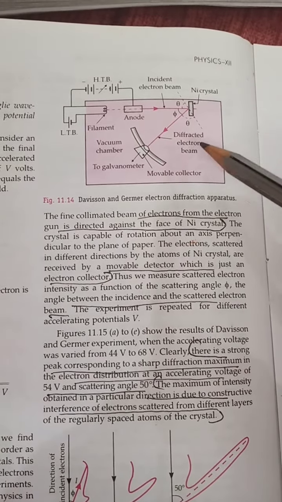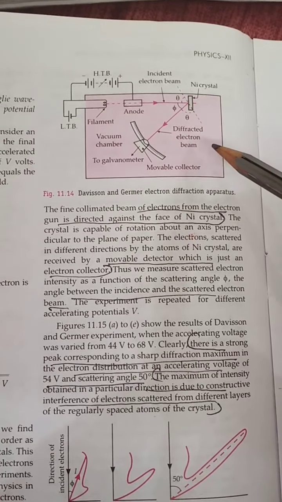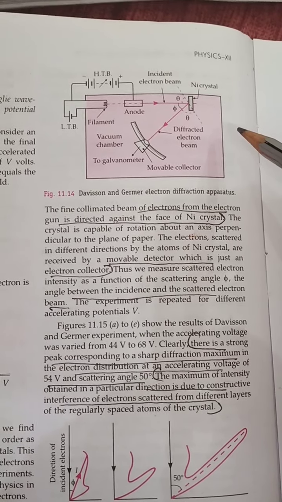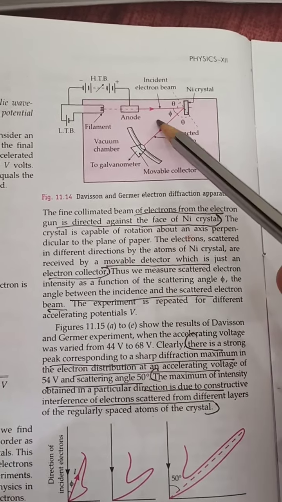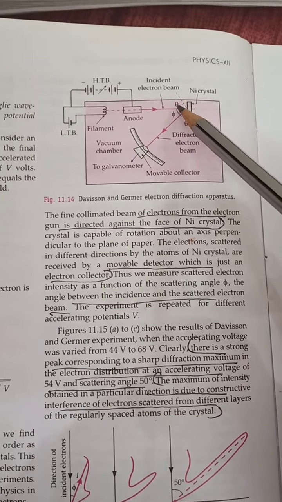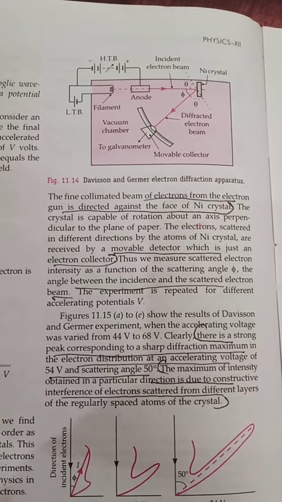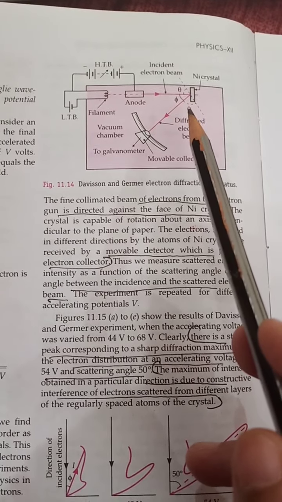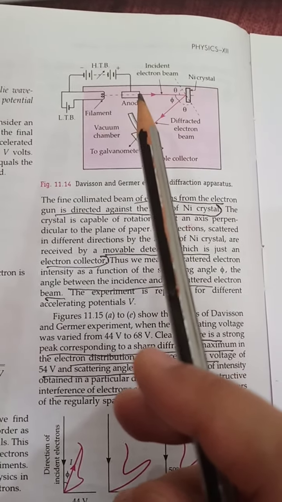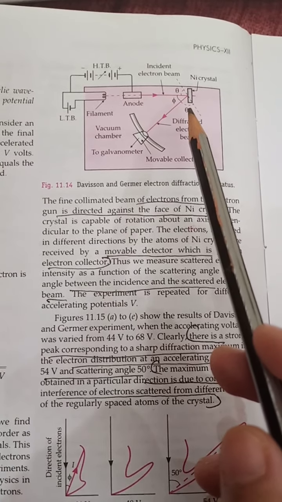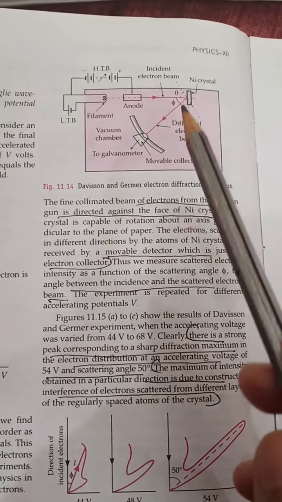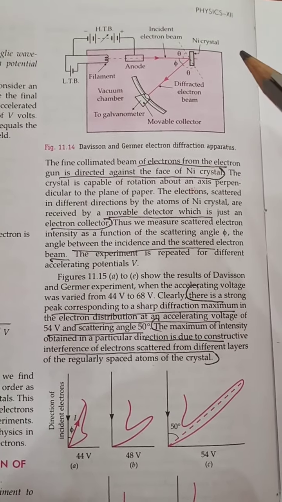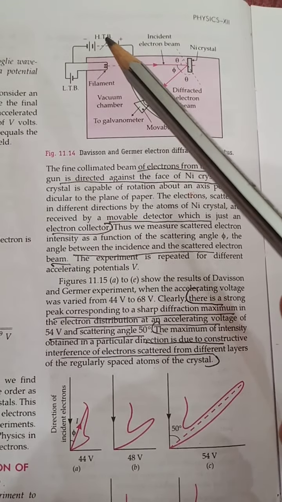So we can measure the scattered electron intensity as a function of the scattering angle phi, the angle between the incident and the scattered electron beam. Here phi represents the scattering angle and theta represents the angle between the electron beam and the atomic planes of the crystal. D represents the distance between the atomic planes in the nickel crystal. The above experiment is repeated for different accelerating potentials V.